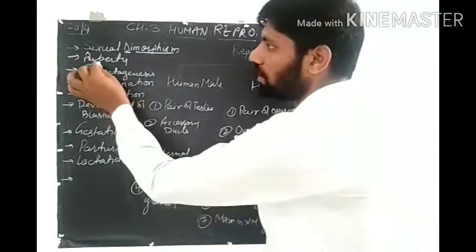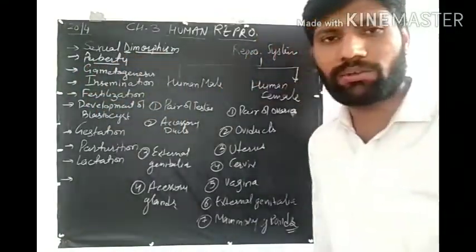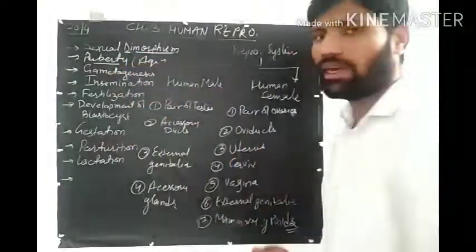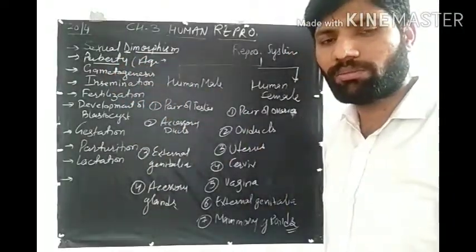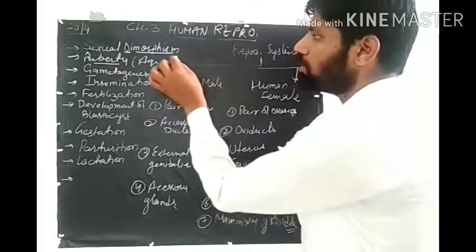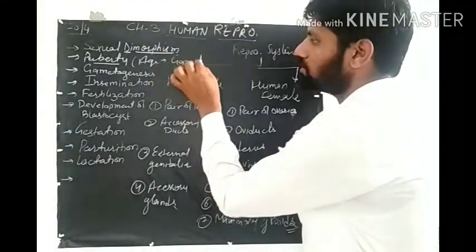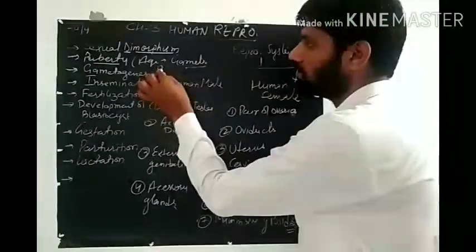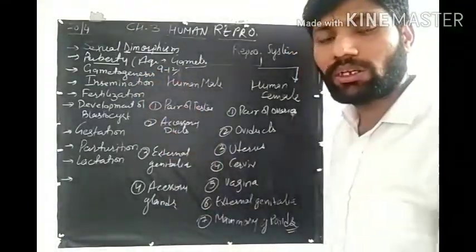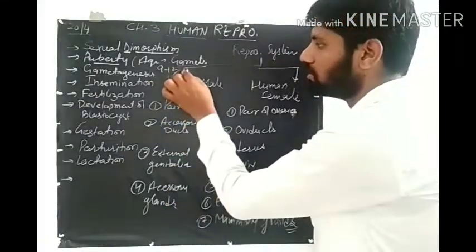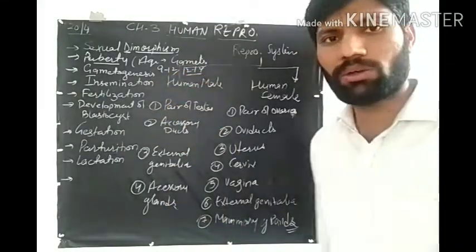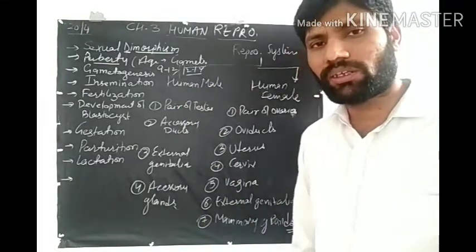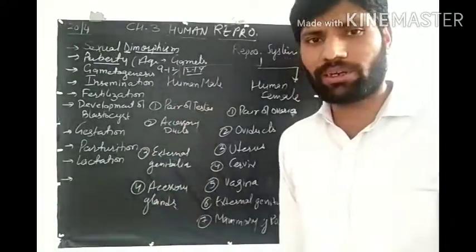Now the second term is known as puberty. Puberty is the age from where any male or female, means boy or girl, is able to produce gametes. In case of girls, this is generally 9 to 12 years. In case of boys, this is from 12 to 14 years. This may vary by 1 or 2 years in different cases. This is only an elementary idea.